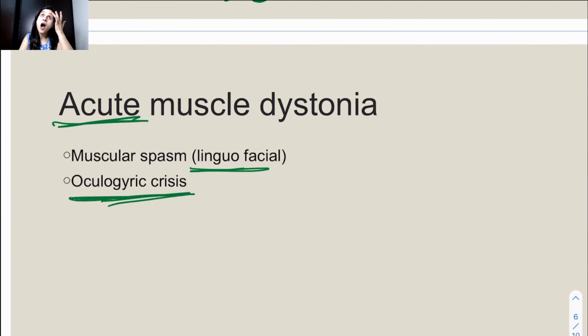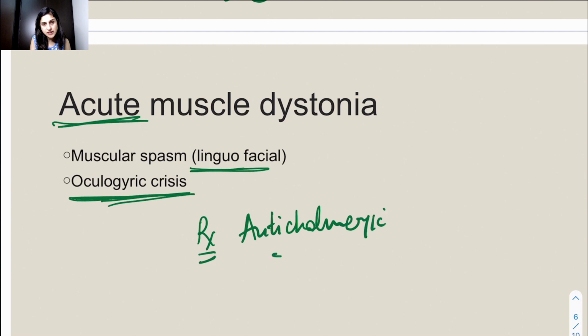So this is oculogyric crisis. The orolingual muscles get contracted, and the torticollis. This is a way of remembering the side effect. And the treatment for this is anticholinergics. Because we know that in your central nervous system, there is a balance between dopamine and acetylcholine. If for some reason dopamine goes down, relatively there will be high levels of cholinergic activity.